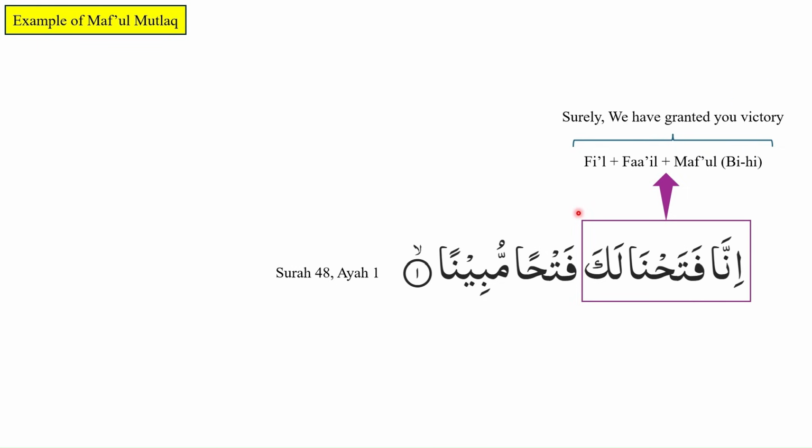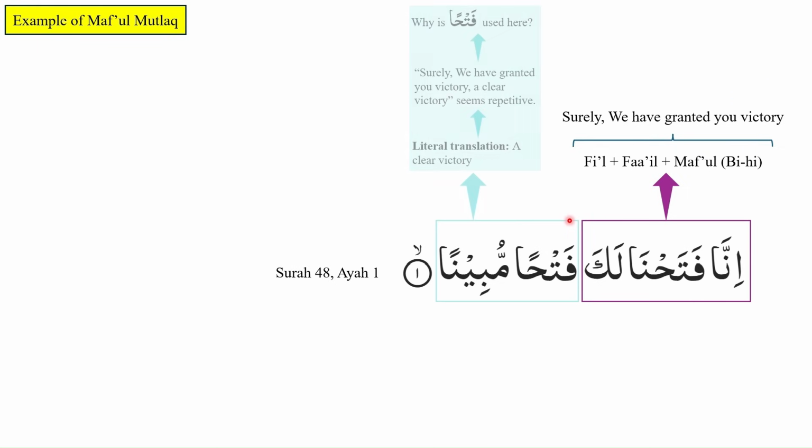And then afterwards we see fathan mubinan. The literal translation of fathan mubinan is a clear victory. So translating it as "surely we have granted you victory, a clear victory" seems repetitive. So why is fathan used here?